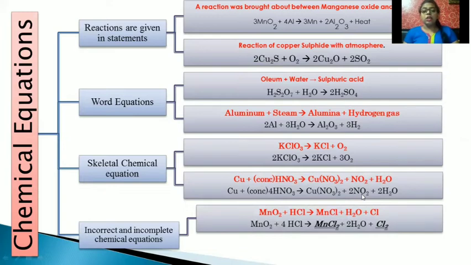See, the given equation, the red color equation, is the incorrect equation. Manganese oxide, that is MnO2, plus HCl will give us MnCl, that is, manganese chloride along with water plus chlorine. Here we can see manganese chloride, that is MnCl, which they have given, is the wrong formula. So you need to correct it, that is MnCl2. Even the chlorine formula they have given is also wrong, which we need to correct.